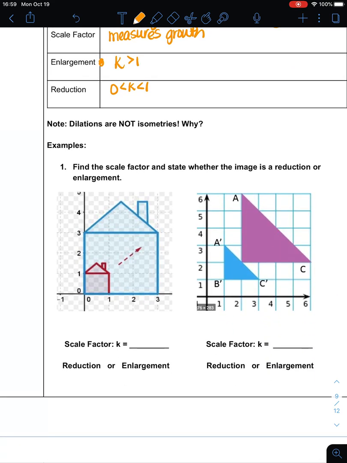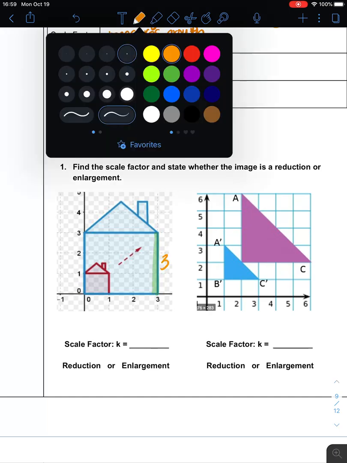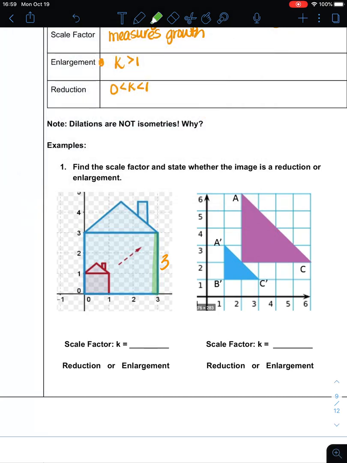So let's find the scale factor and state whether the image is a reduction or an enlargement. The easiest thing to do is to find the sides that you can count. So we want to look for vertical and horizontal. Let's say, for instance, we chose this one. So this side is 3. And we want to find its corresponding side, which side it goes with. So this is the side that matches. It's the right side of the house, and it is 1.